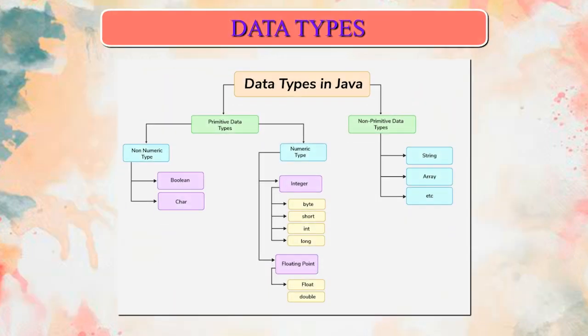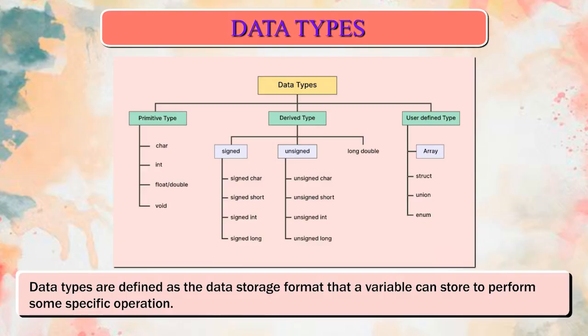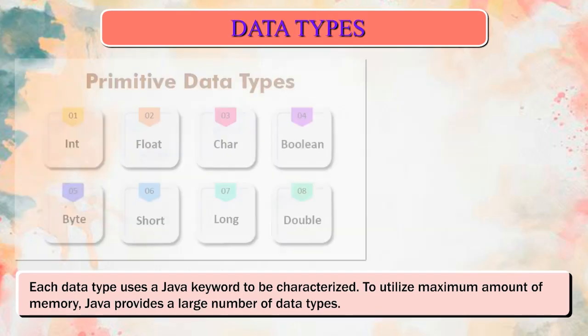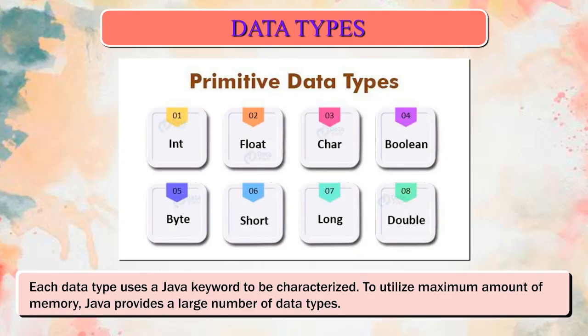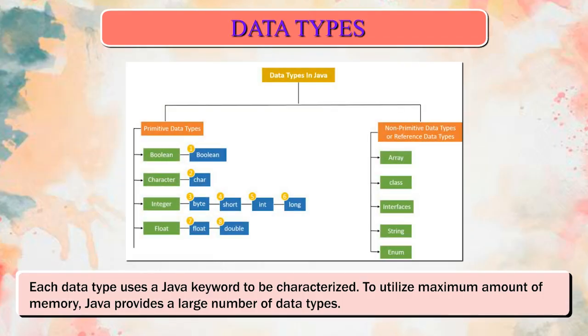Data types. Data types are defined as the data storage format that a variable can store to perform some specific operation. Each data type uses a Java keyword to be characterized. To utilize maximum amount of memory, Java provides a large number of data types.